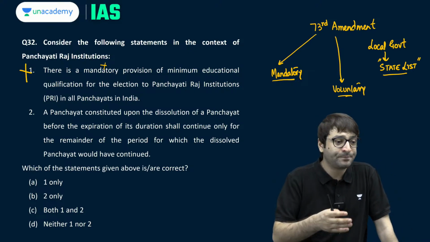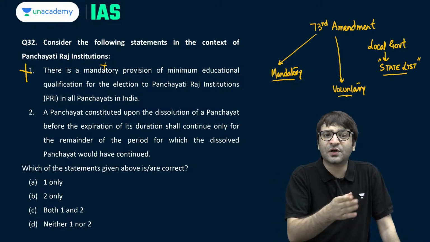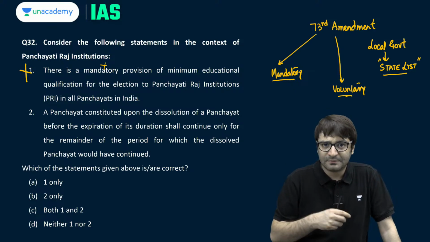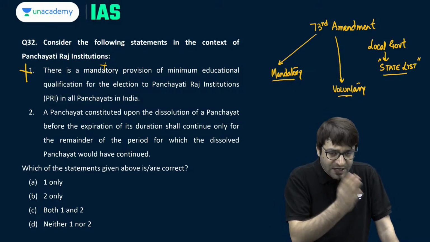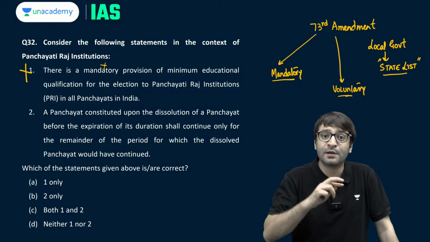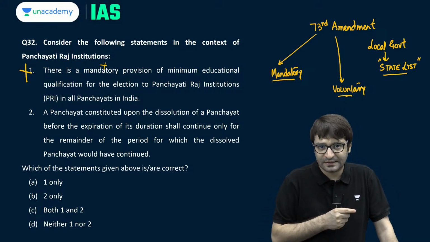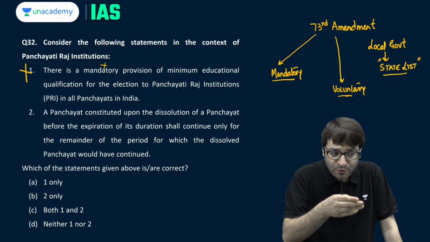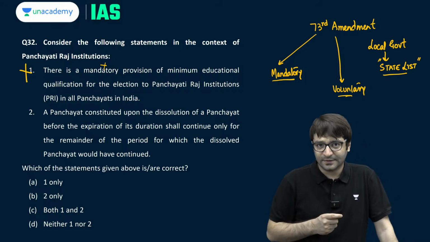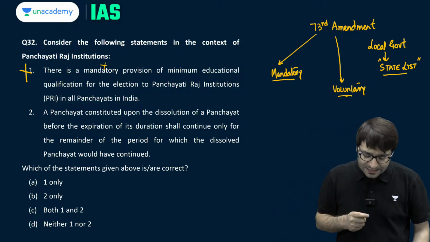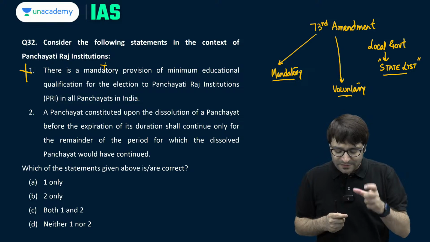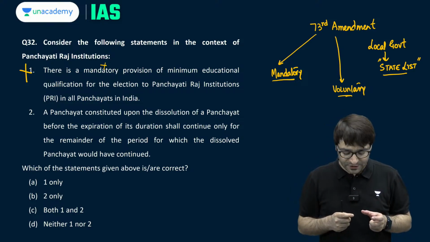Mandatory provision is that not less than 1/3 of the seats shall be reserved for women. Mandatory provision is that seats shall be reserved for SCs and STs in proportion to their population. Voluntary provision is to provide for OBC reservation. Clear?